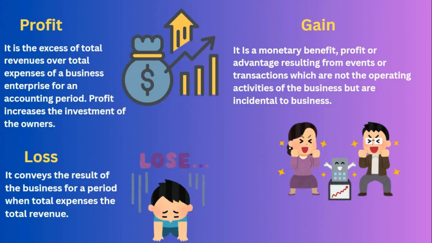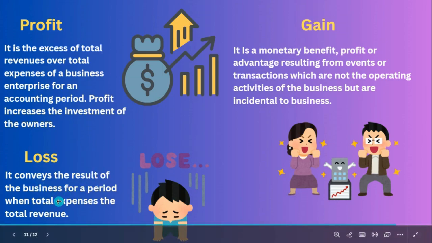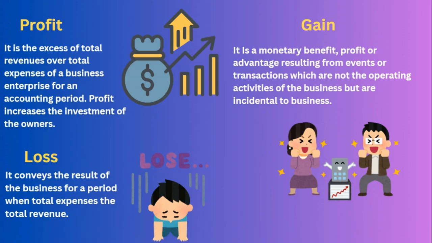So profit is the excess of total revenue over total expenses. A profit is calculated either at the end of the month or the end of the year. You are calculating the total revenue and total expenses, and you are finding that end result. That is called profit. So total revenue minus total expenses equals the profit amount. And loss, it conveys that maybe you may face a loss. A lot of electrical items you are not selling, or maybe there is a lot of competition, the product is not moving, or otherwise you may face any damaged item that may cause you loss.